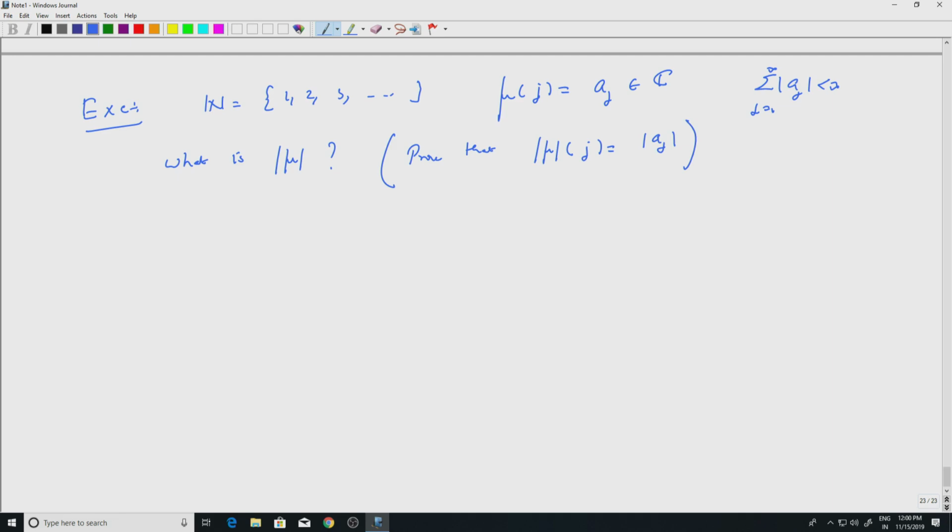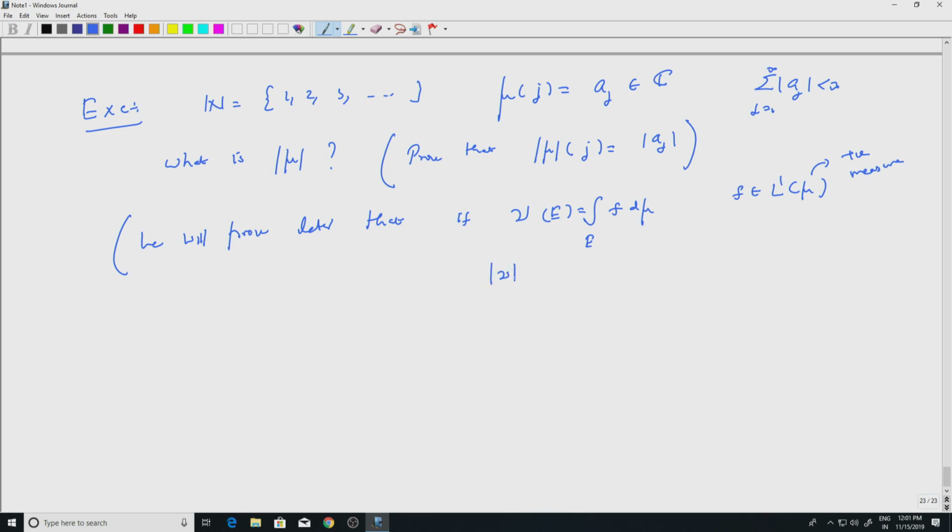If you have a function instead of numbers, you will see that modulus is coming. We will prove later that if I define nu of E to be the integral over E of f d mu, where f is in L1 of mu, where mu is a positive measure, sigma finite if you want, but f can be complex valued, then nu is a complex measure.